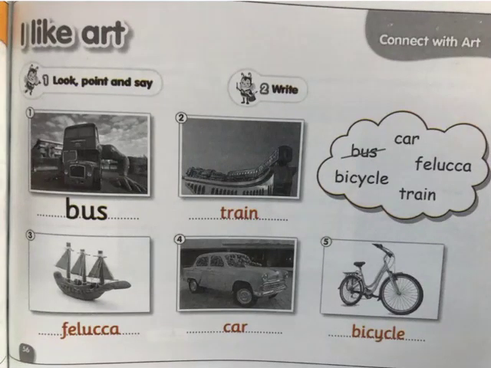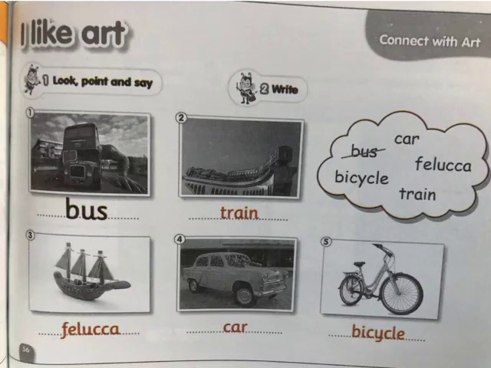Page 56, let's read the title together. I like art, I like art. Exercise 1, look, point and say, what can you see? I can see a bus. What can you see? I can see a train. What can you see? I can see a felucca. What can you see? I can see a car. What can you see? I can see a bicycle.